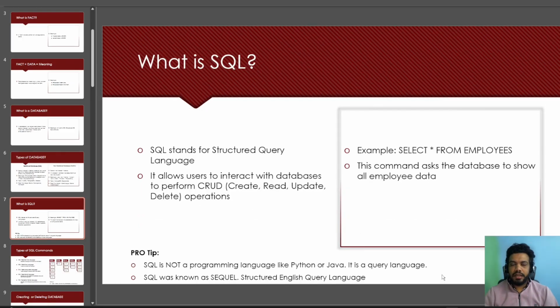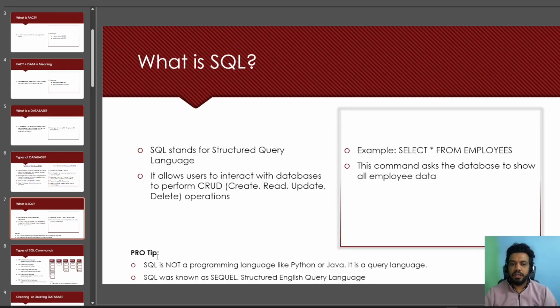Now let's understand what is SQL. First, SQL stands for Structured Query Language. If I read the definition, it allows users to interact with databases to perform CRUD operations. Remember that keyword CRUD because it is generally used in databases. CRUD full form is create, read, update, and delete operations. For example, if I run this command, SELECT * FROM employees, you don't have to understand it right now. This command will give me the data for all employees. In just one command, I'm getting the data for all employees.